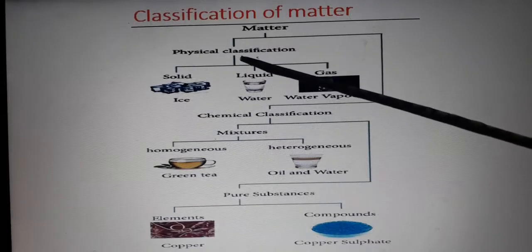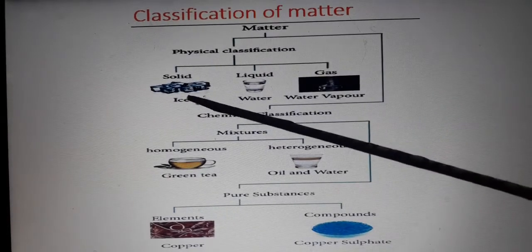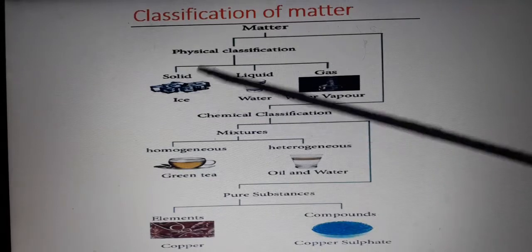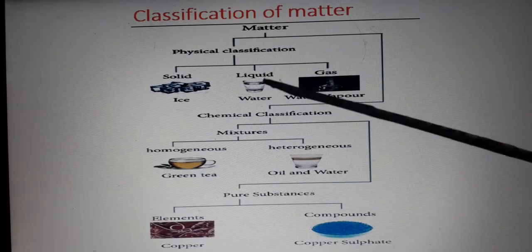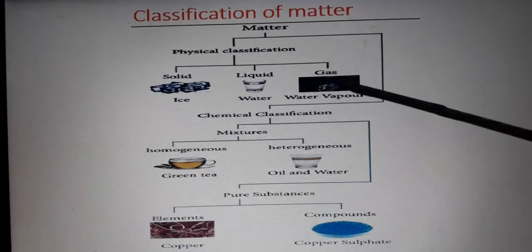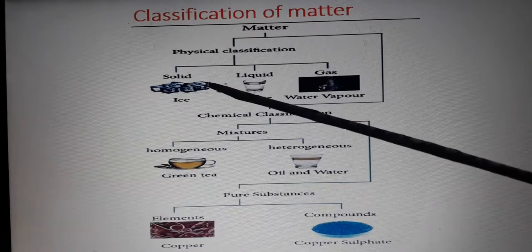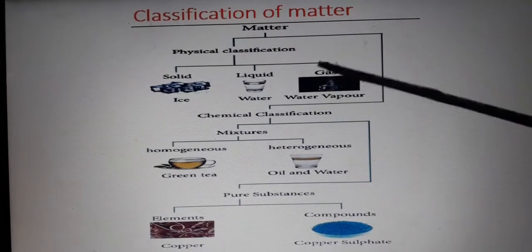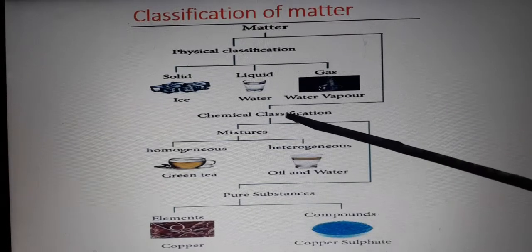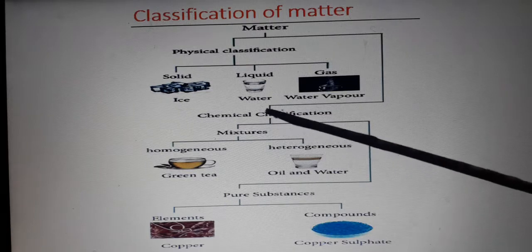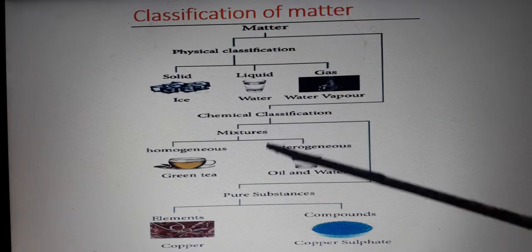Due to physical state, matter can be classified into solid, for example ice, liquid, for example water, and gas. That is three categories. Due to chemical composition, matter can be classified into two categories: mixture and pure substance.